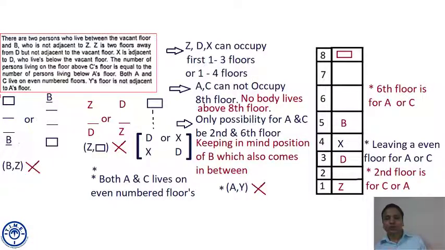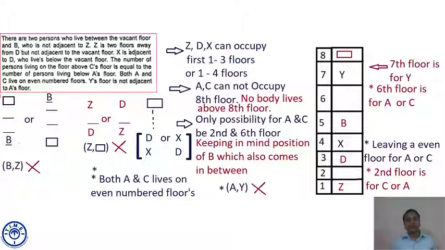Then who will come at this floor? That is floor number 7. I am repeating it again. The 6th floor is for A or C. The second floor is for C or A. Only one floor is left, the 7th. So the 7th floor is for the person whose name has not been mentioned yet. That is Y. The 7th floor is for Y. So we put Y at the 7th floor.